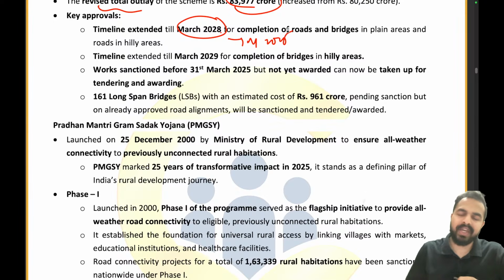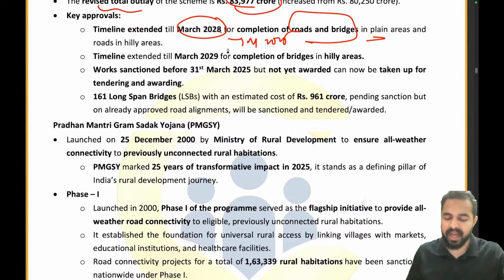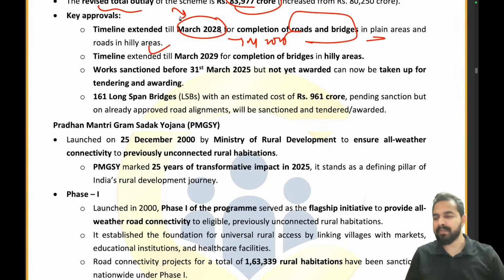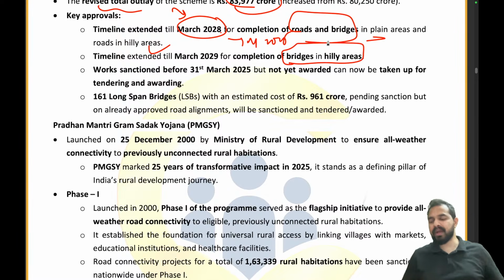Let me tell you again that there are different timelines for different areas. For the roads and bridges in the plain areas, and also the roads in the hilly areas, it should be completed by March 2028.